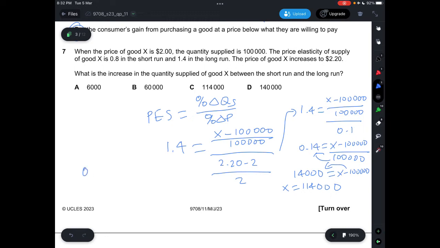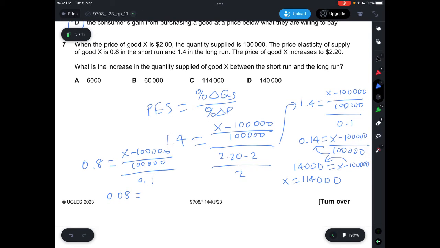So the short run is 0.8. And the same thing here, we just take the same formula. So x minus 100,000 divided by 100,000. And then 0.2 divided by 2 is 0.1. And then just take 0.1 times 0.8, we'll get 0.08. And then for x minus 100,000 divided by 100,000, we move 100,000 to the top, multiply 100,000, we get 8,000.